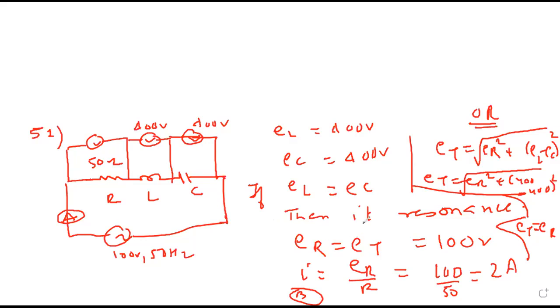Everybody has understood? Yes, sir. Can you tell what is the relation between XL and XC? Both will be the same. This is the resonance condition. So XL is the same as XC. What is the phase difference between current and voltage? 0. What will be the power factor? 1. These are the possibilities they can ask. Solve.